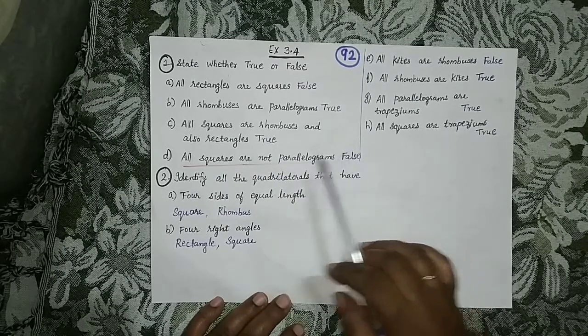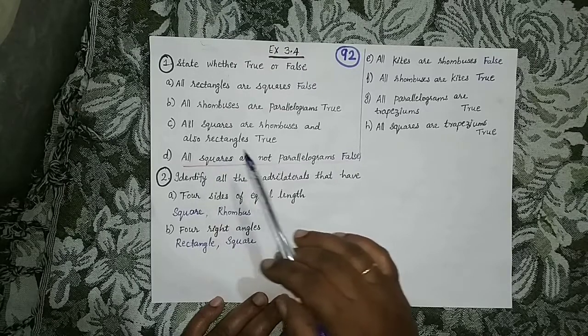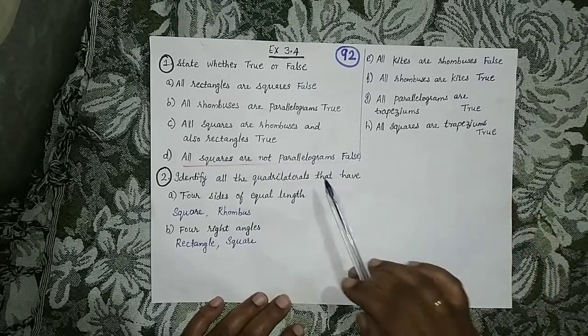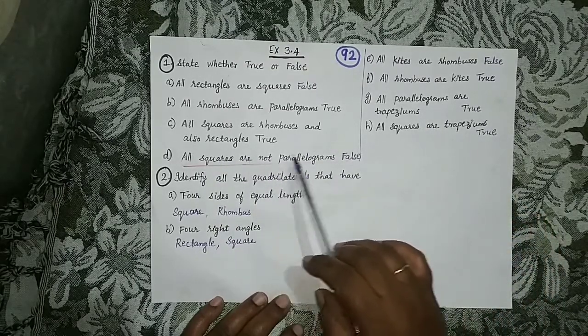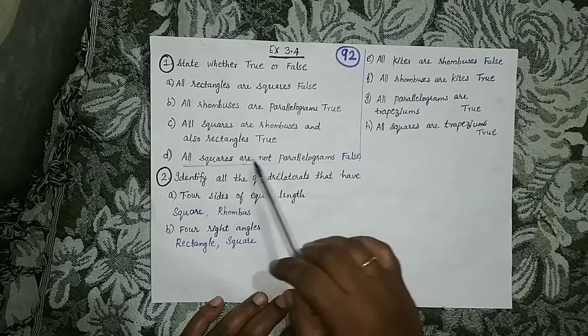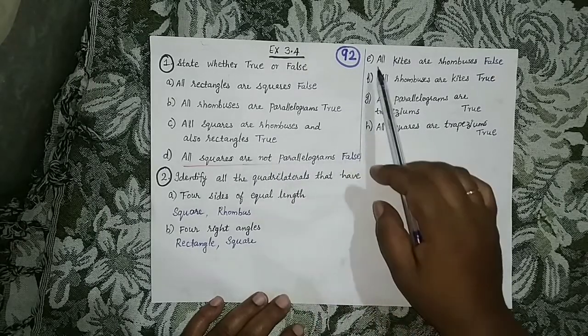Now D. All squares are not parallelograms. Statement is false. A square is a parallelogram. So all squares are parallelograms only. So here what is given? It is not a parallelogram. So a square is not a parallelogram. That is false.